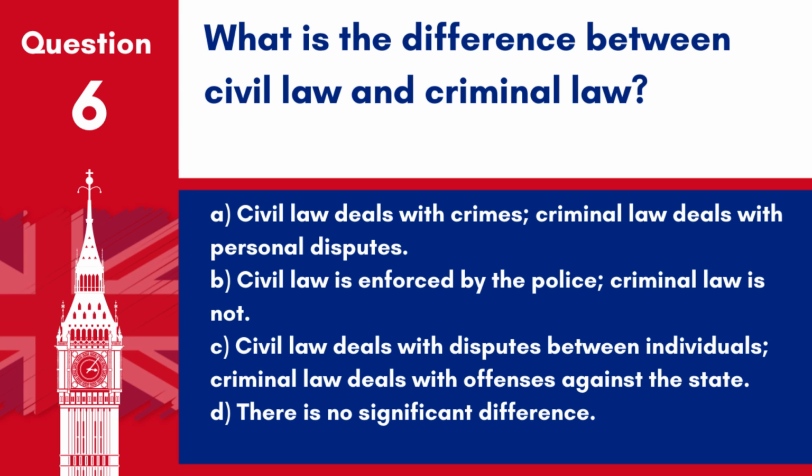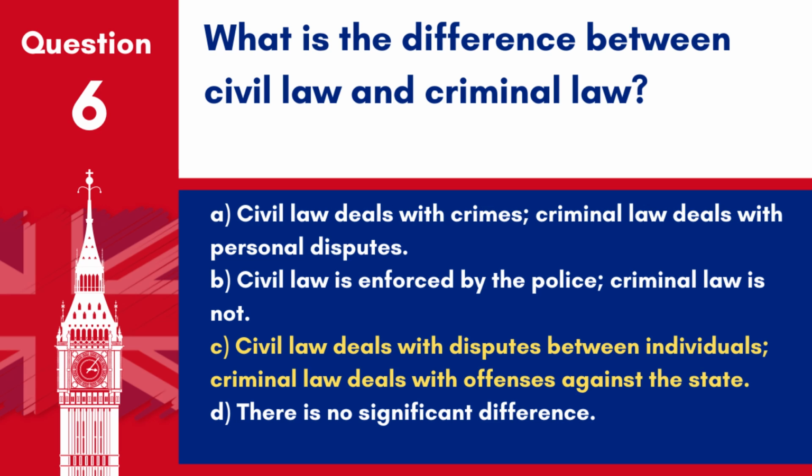Question 6. What is the difference between civil law and criminal law? A. Civil law deals with crimes. Criminal law deals with personal disputes. B. Civil law is enforced by the police. Criminal law is not. C. Civil law deals with disputes between individuals. Criminal law deals with offences against the state. D. There is no significant difference.